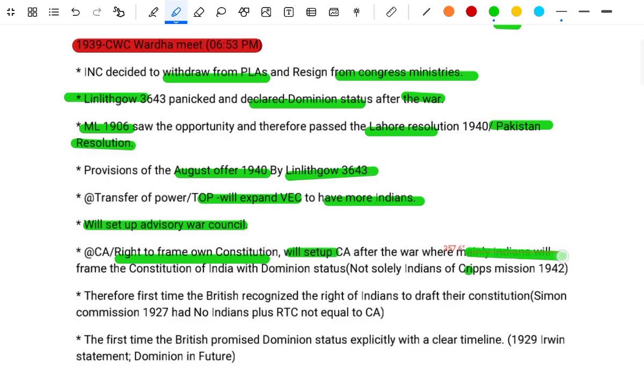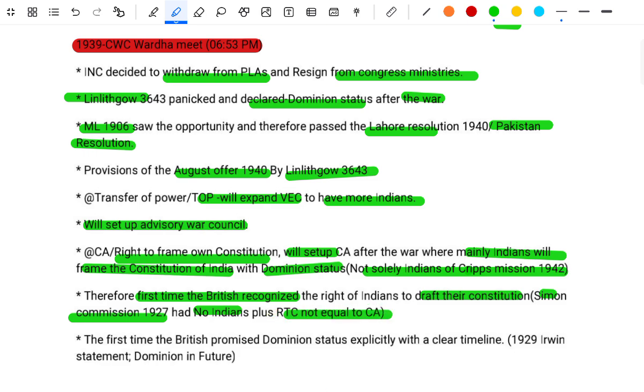This meant mainly Indians would frame the constitution of India with Dominion status, though not solely Indians, as in the Cripps Mission 1942. Therefore, for the first time the British recognized the right of Indians to draft the constitution. Simon Commission 1927 had no Indians, plus the RTC is not equal to a Constituent Assembly. The first time the British promised Dominion status explicitly with a clear timeline was the 1929 Irwin Statement: Dominion of the future.